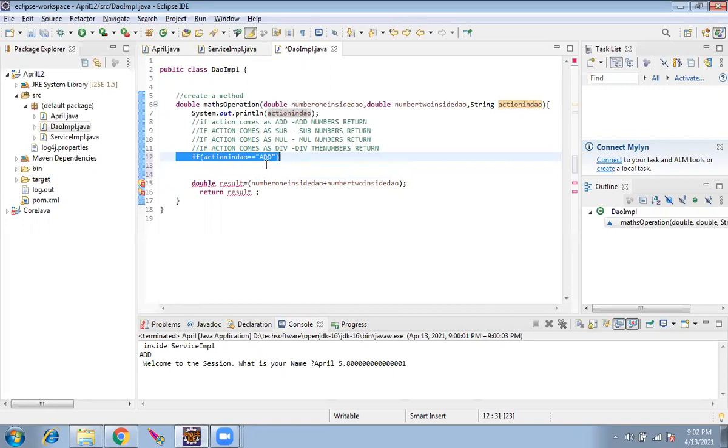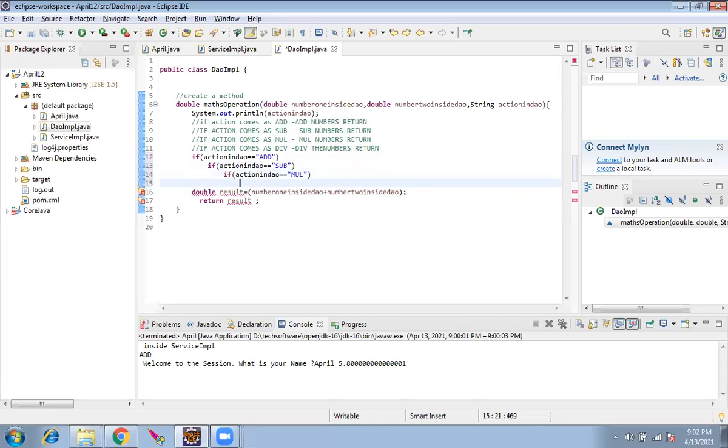If action equal to sub, if the action equal to multiplication, if action equal to division.